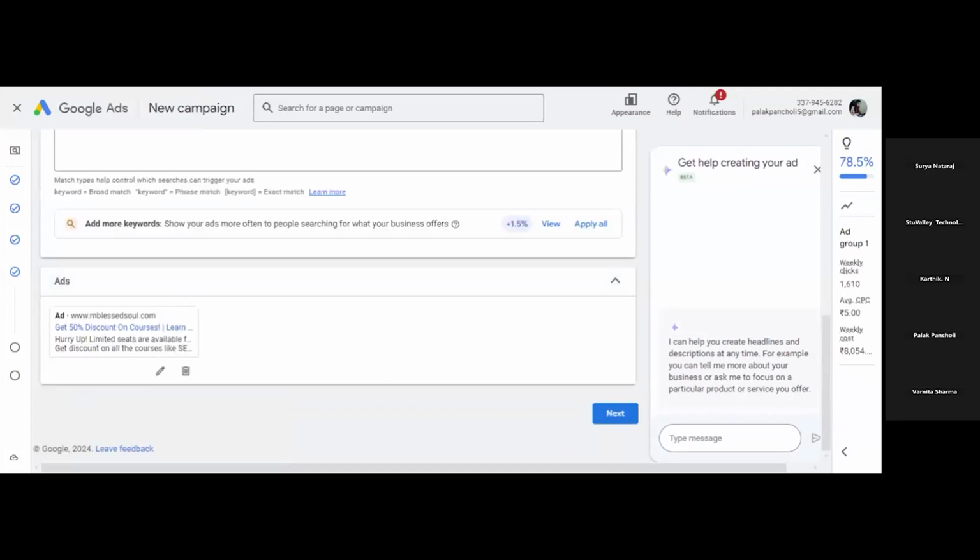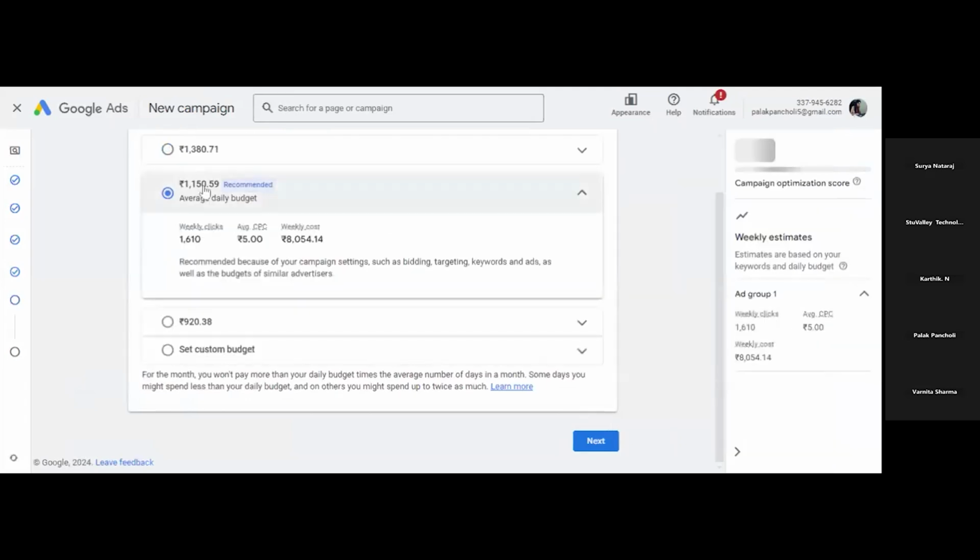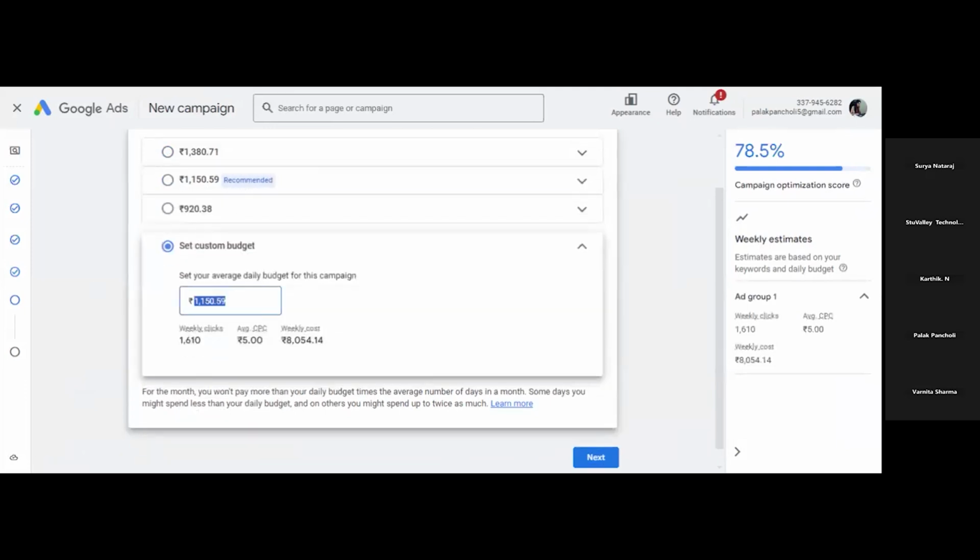This is your final ad copy. Click on next. Now you have to add the budget. So I'm selecting this recommended only, or you can set a custom budget also. For example, I'm setting rupees 800.